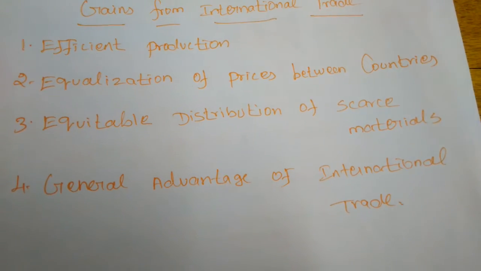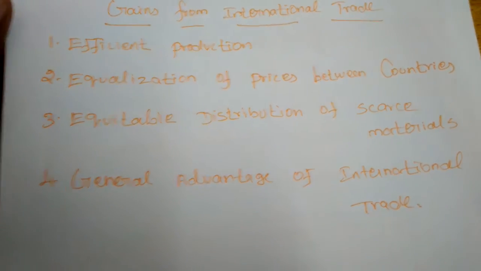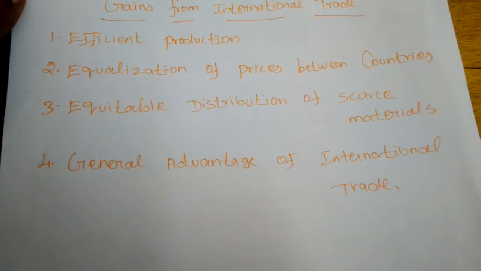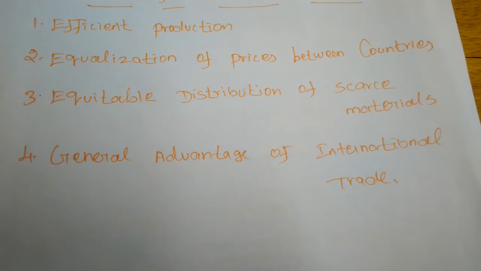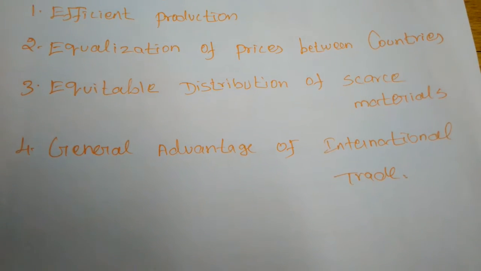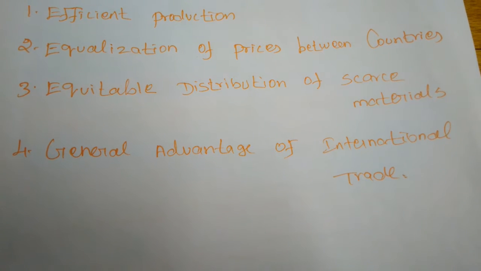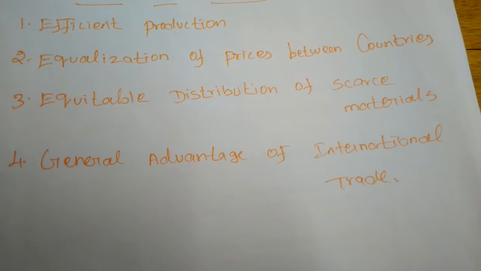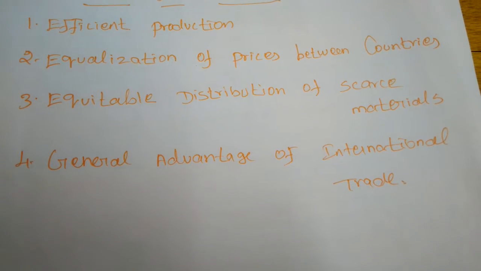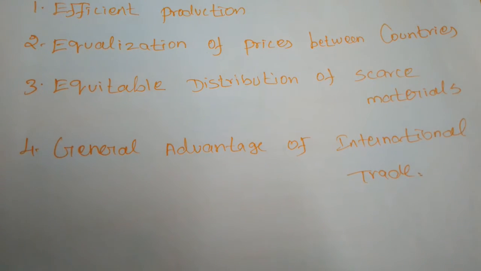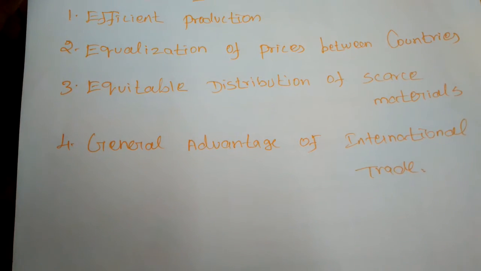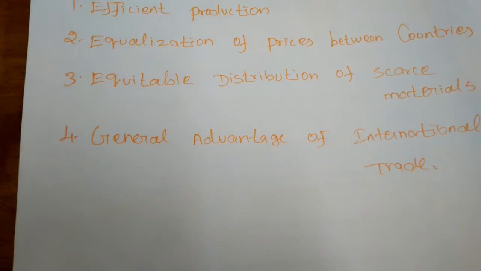Next, higher standard of living in the trading countries. So when countries are dealing with other countries, they have the possibility to get all types of products produced throughout the world. So when the consumers of the domestic countries use all these types of commodities, the living standard of the people also will be increased.